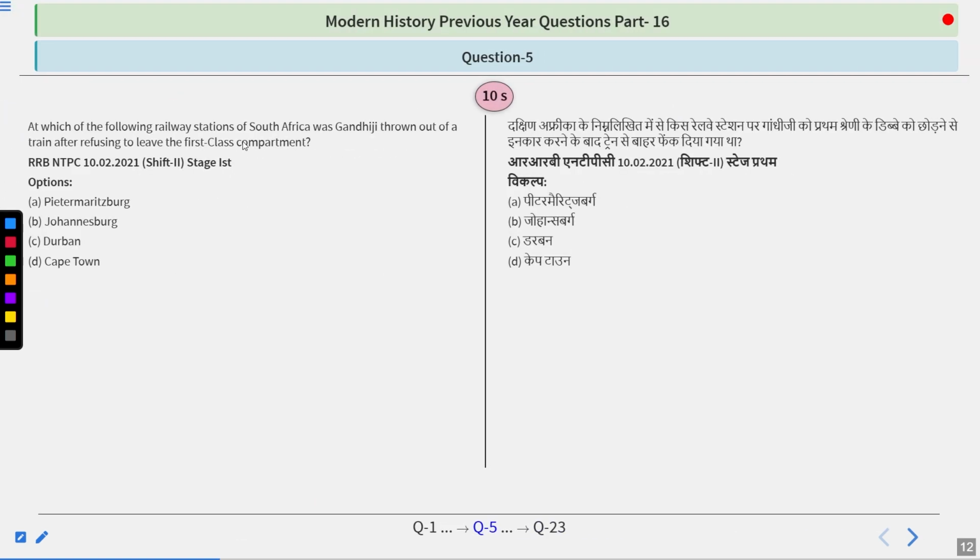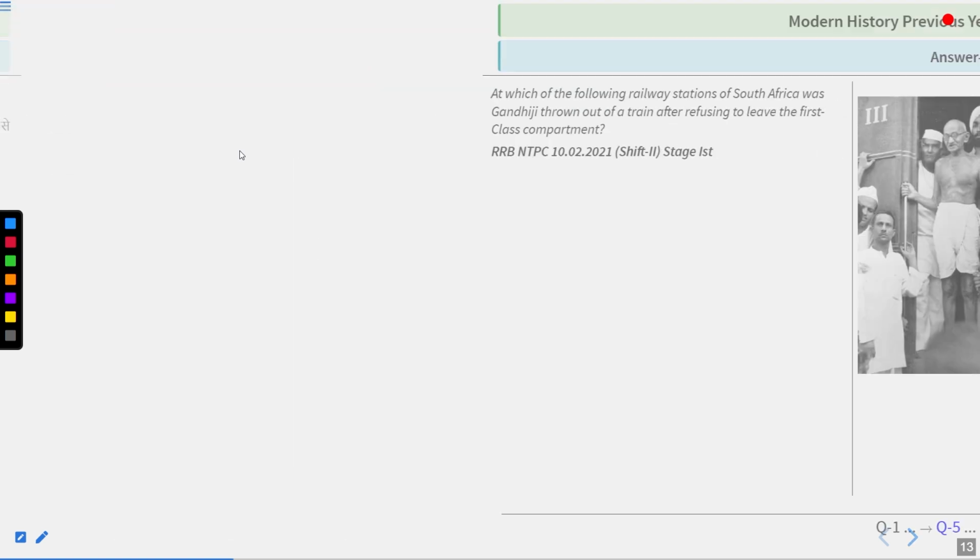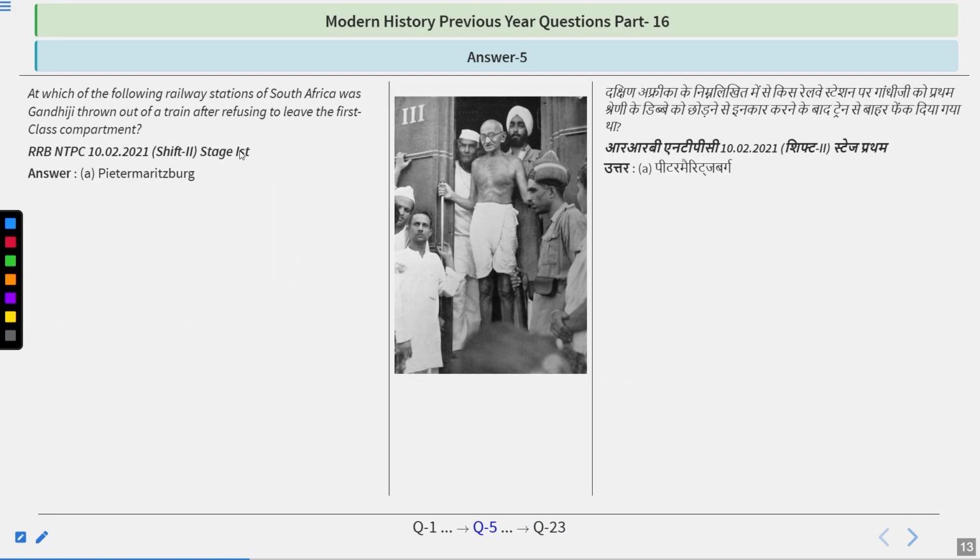At which of the following railway stations of South Africa was Gandhiji thrown out of the train after refusing to leave the first class compartment? Pietermaritzburg, Johannesburg, Durban, Cape Town. Think about it. And the simple answer is Pietermaritzburg.